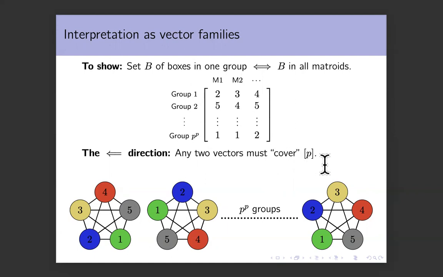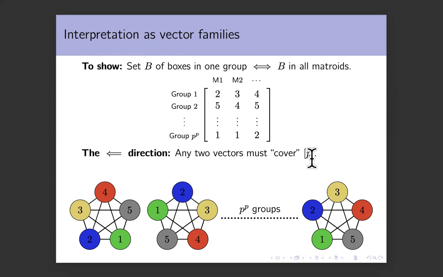Okay, for example, if P is 5, suppose I pick 3, then there should be a column here such that the entry here minus the entry here is equal to 3. Okay, if this is true, then no matter what you pick here, no matter what you pick here, there will always be one column or one matroid such that they lie in the same part, and that is what you want. So I will call this property the property of covering the set P, because for any element in P, you have a column such that the difference is equal to that element.